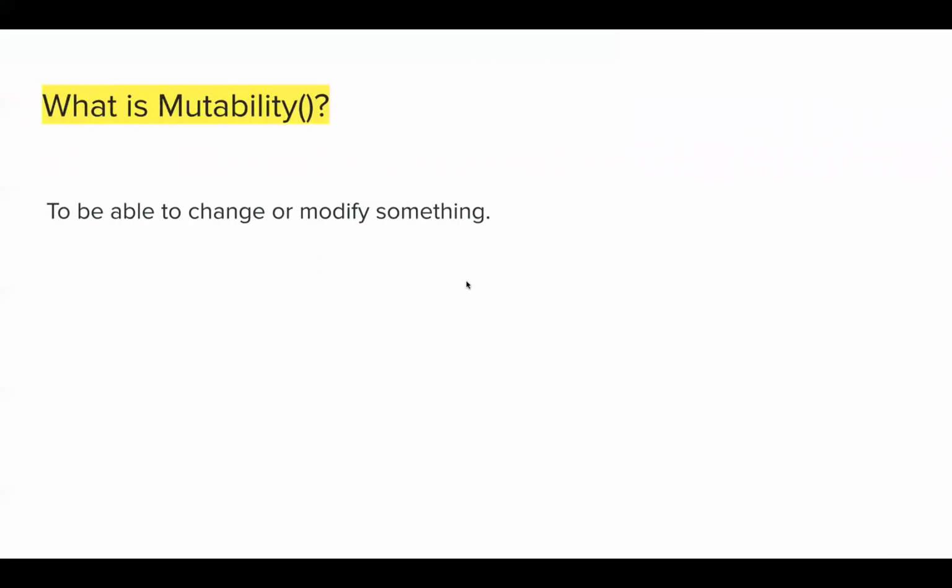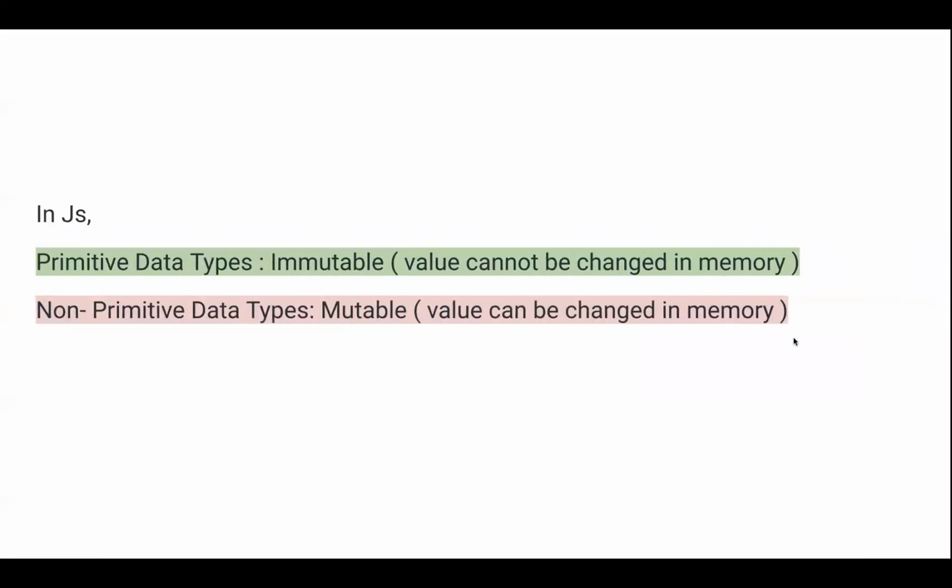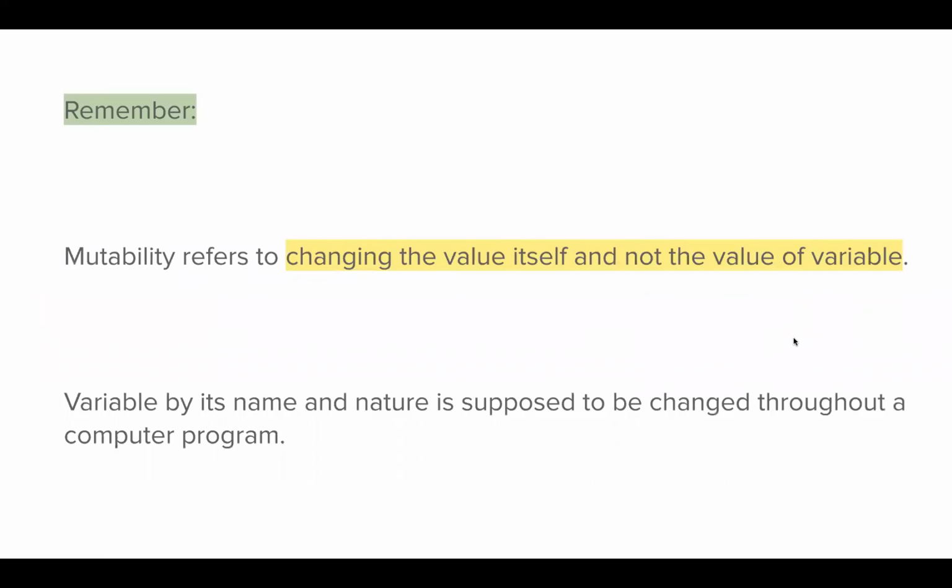Mutability means being able to change or modify something. In JavaScript, primitive data types are immutable, like you cannot change their value in memory. Remember this particular concept: I'm talking about memory, I'm not just talking about JavaScript code. And in non-primitive, the value can be changed directly inside memory. Mutability refers to changing the value itself and not the value of a variable.